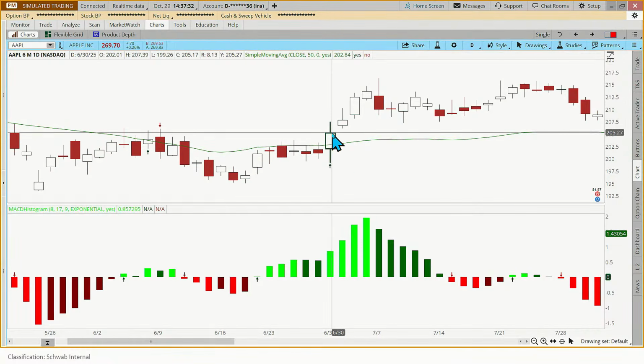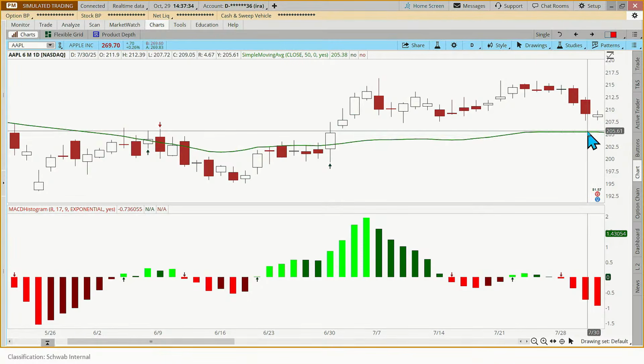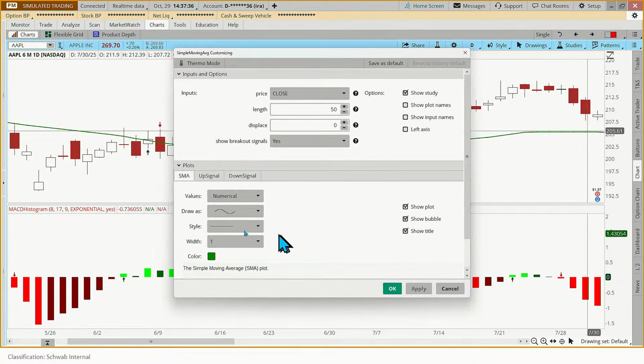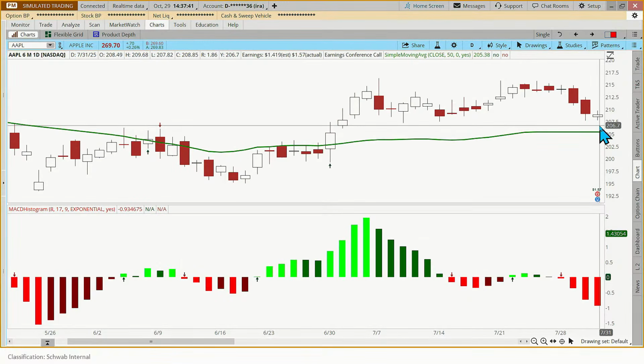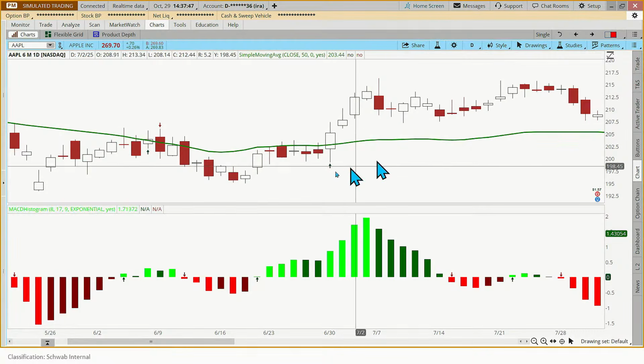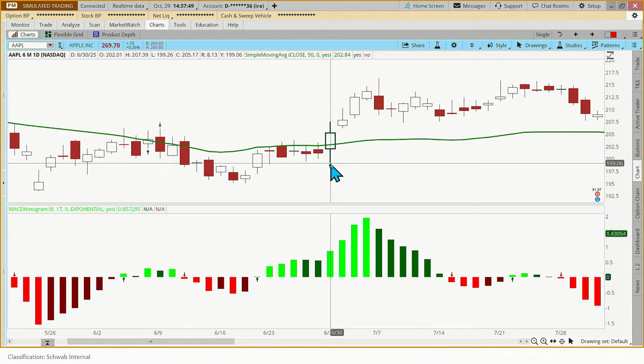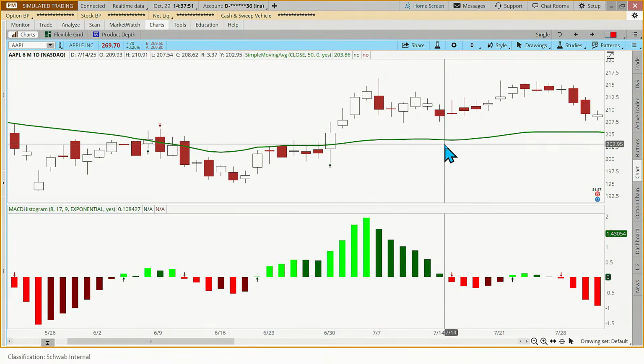If the price is trading above the moving average, in fact, let me fatten that up a little bit. Let's make that like 3. Okay, a little fatter. If the price is above the moving average, that arrow is green. Okay, how long does it stay green? Well, it's green until it turns red, and that's true of the MACD and the moving average.